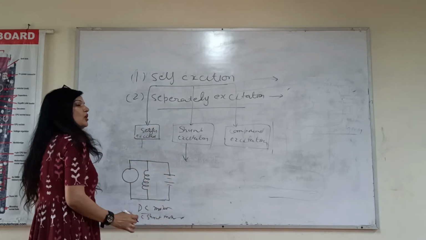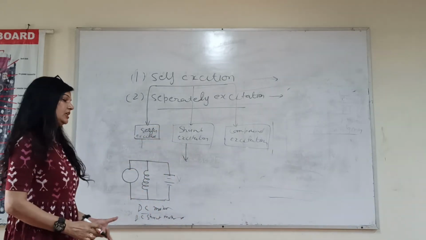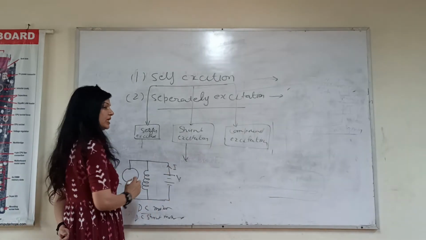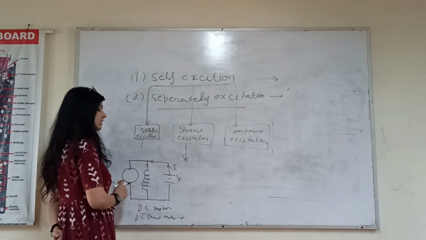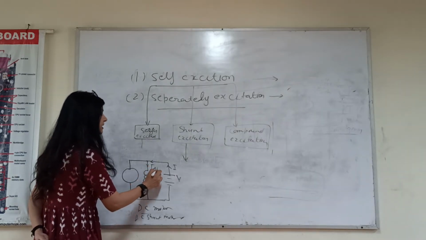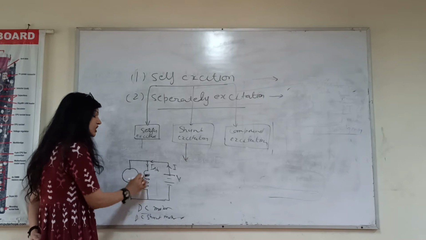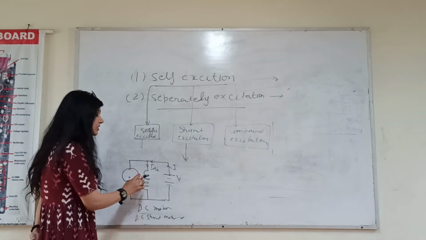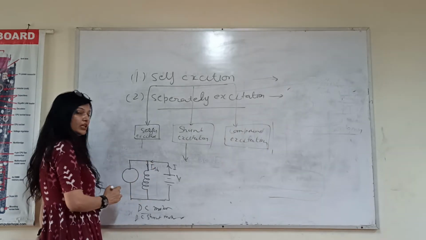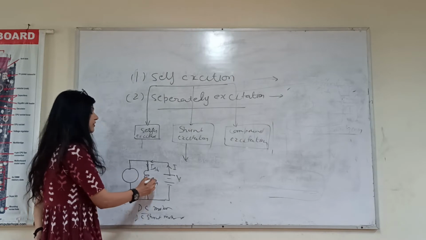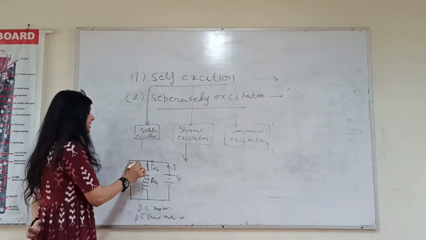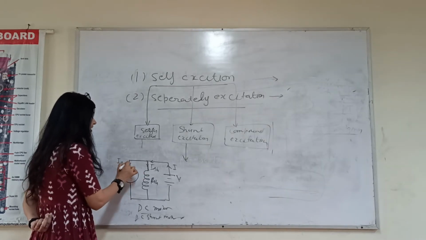Now, what is the direction of current in this circuit? Voltage is here. So current starts flowing from here. This is your main current. Now, this is one branch of field winding. So current through this will be ISH because this is the shunt field winding, connected in parallel to the armature. That is why we are calling it the shunt field winding, and resistance of it will be RSH. This is our armature winding. Armature resistance is RA and current flowing through this will be IA.